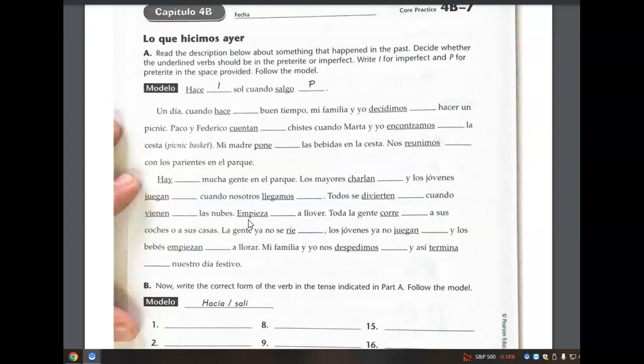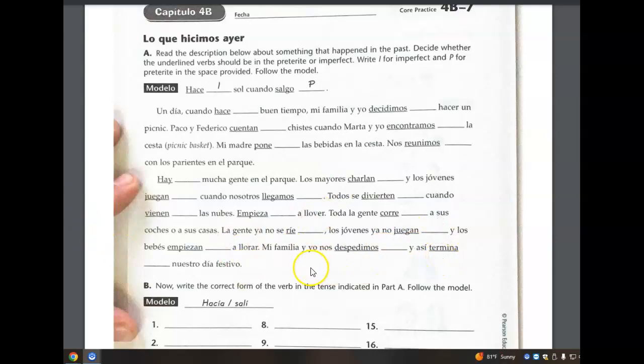Empezó, preterite. Toda la gente corrió, preterite. Again, we're talking about a series of completed actions. La gente no se rió, rio. I think this wants to be preterite, if I'm not mistaken. Again, all completed actions here. Los jóvenes ya no jugaron, preterite, completed action. Empezaron, preterite, completed action. Nos despedimos, preterite, completed action. And terminó, preterite, completed action.